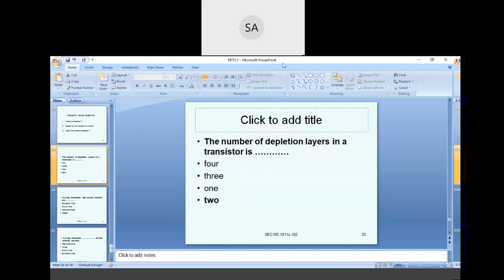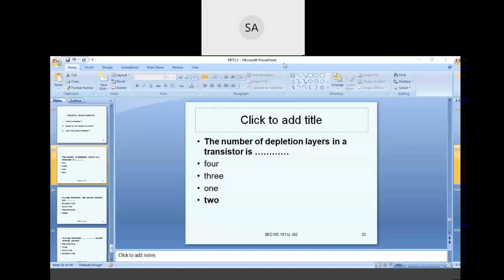Let us discuss some more questions. The number of depletion layers in a transistor is, with options 4, 3, 1, 2. Depletion layers, as we discussed in the PN junction, are formed when P and N layers join together: one junction is formed between the two layers, which we call a depletion layer.